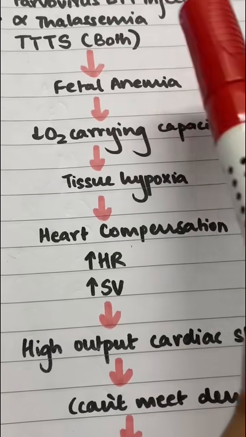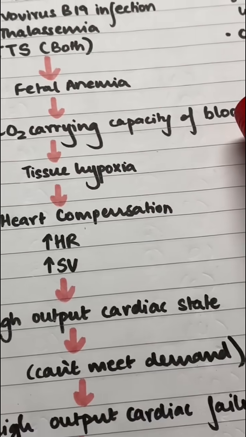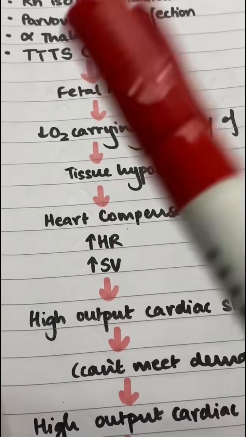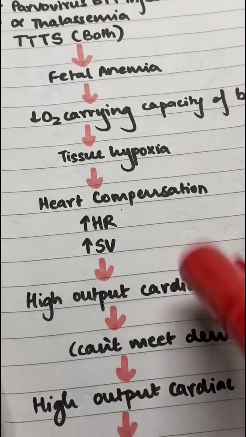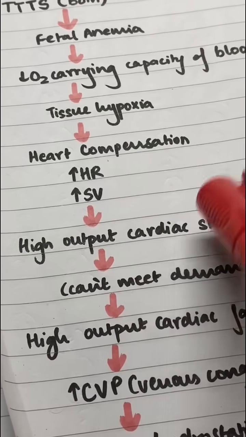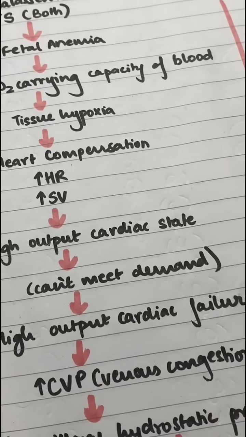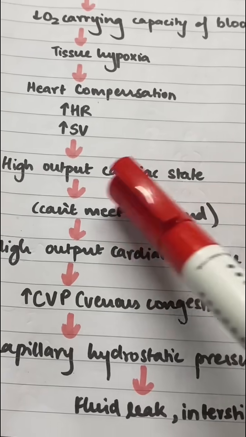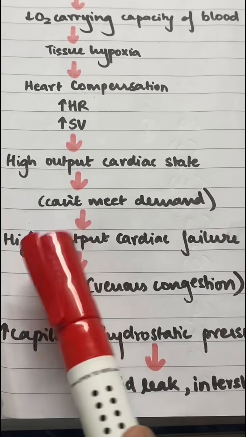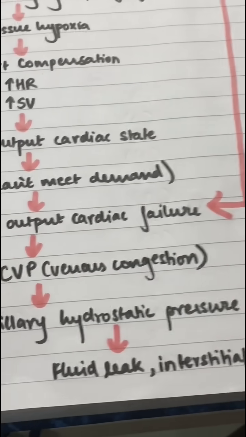So, when there's severe fetal anemia, the oxygen carrying capacity of blood is reduced, hemoglobin is reduced, obviously. So, there's tissue hypoxia. Now, your heart tries to compensate for it by increasing the heart rate and stroke volume. That means your heart is in a high output state. At some point, the anemia gets so severe that the heart cannot meet the demands of the body anymore. So, the body is essentially in a high output cardiac failure.